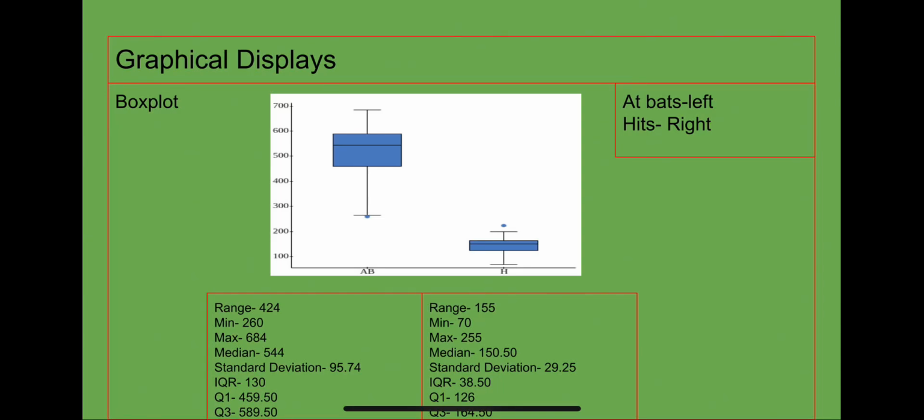For hits, the right box plot, the range is 155, the min is 70, the max is 250, the median is 150.50, the standard deviation is 29.25, the IQR is 38.50, Q1 is 126, and Q3 is 164.50.